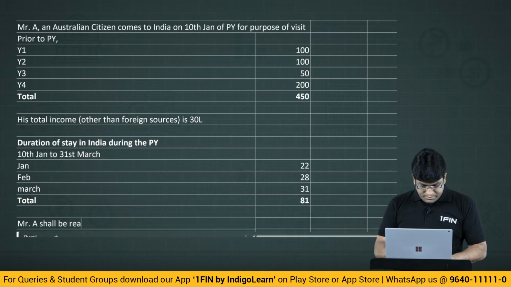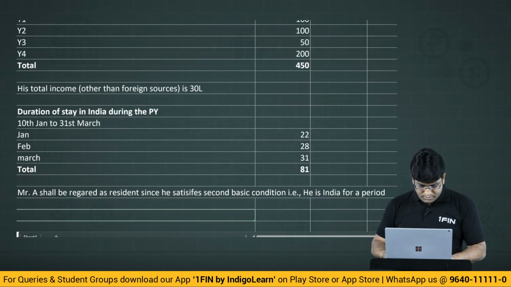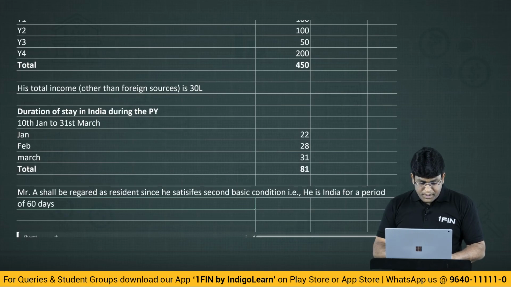Mr. A shall be regarded as resident since he satisfies second basic condition, that is, he is in India for a period of 60 days or more during the previous year and 365 days or more during 4 years